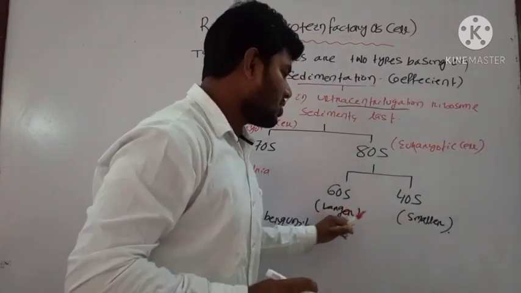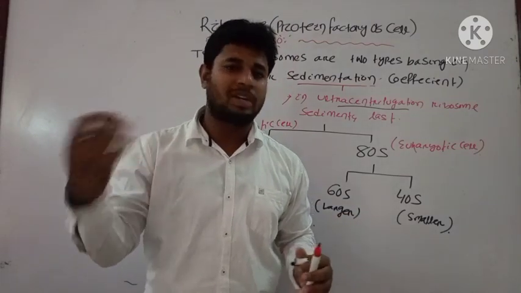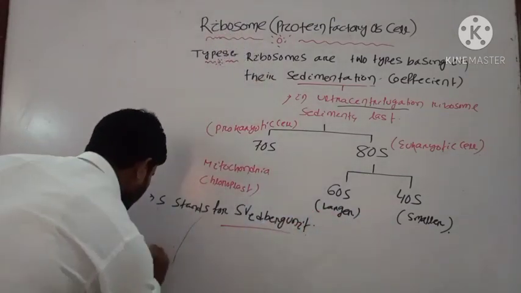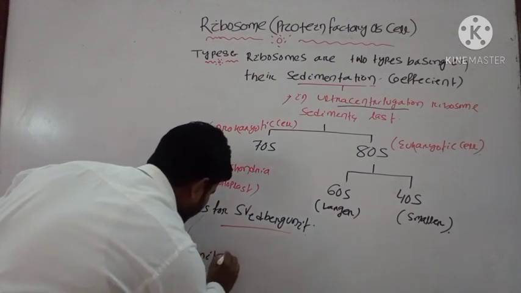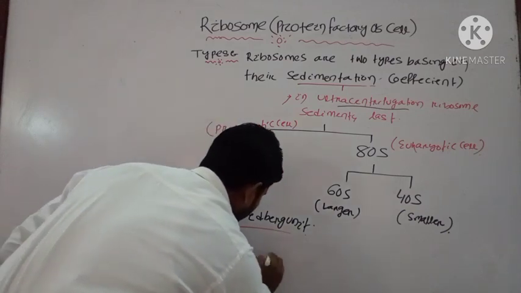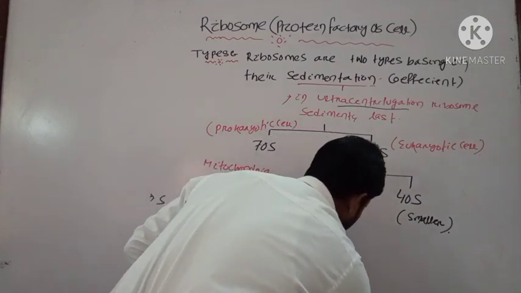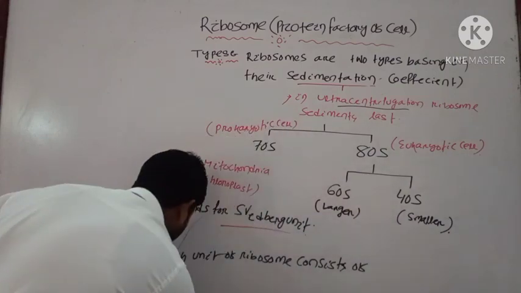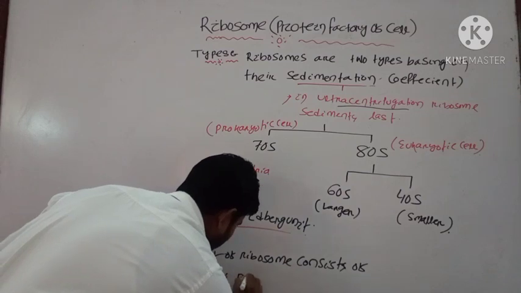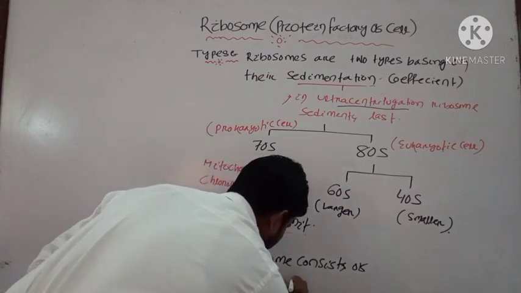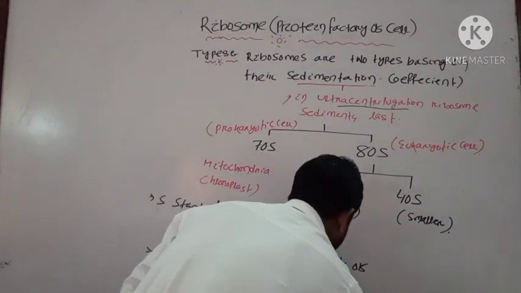Okay, each unit of ribosome consists of several ribosomal RNAs and proteins. Ribosomal RNA, in abbreviated form, is written as rRNA, and proteins.